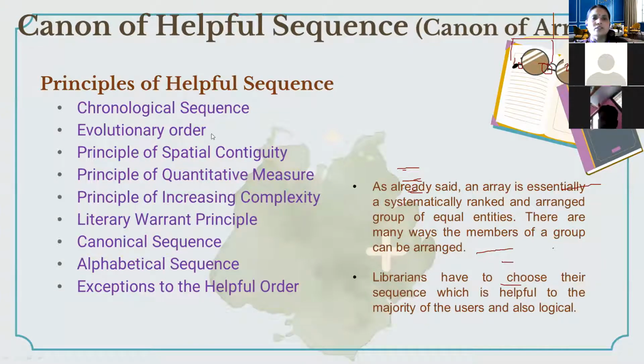Under that there are chronological sequence, evolutionary order, principle of spatial contiguity, principle of quantitative measures, principle of increasing complexity, literary warrant principle, canonical sequence, alphabetical sequence, and some other helpful sequences. I think we have seen them, though I don't know whether we have seen them in depth or not.